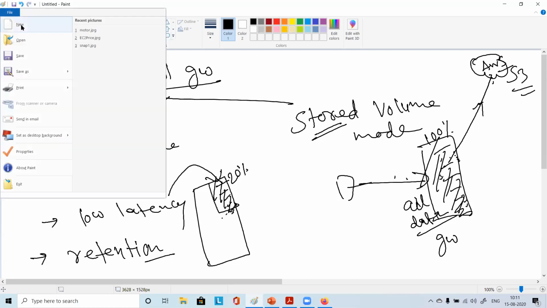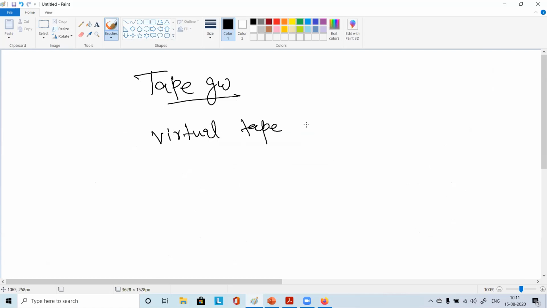So apart from this, you have something called tape gateway also, right? So what happens here? It's a virtual tape drive actually.